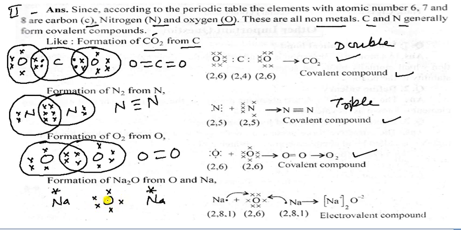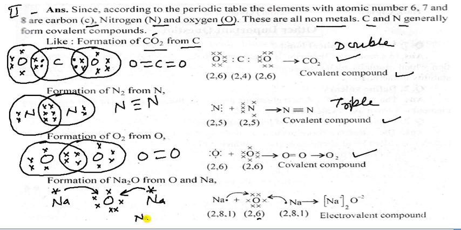So 1, 2, 3, 4, and one electron is excess. In the outermost shell of oxygen there are six electrons. You can see here it is six electrons. So you can draw 1, 2, 3, 4, 5 and 6. One electron is transferred by each sodium to oxygen, so two sodium electrons are transferred.